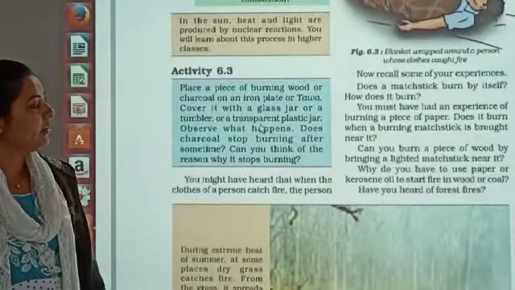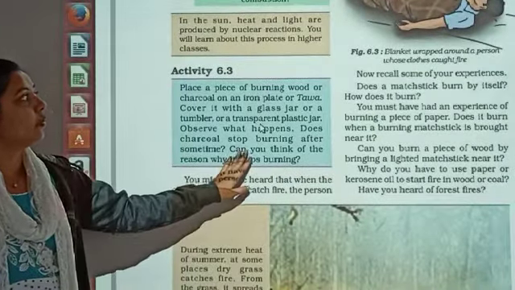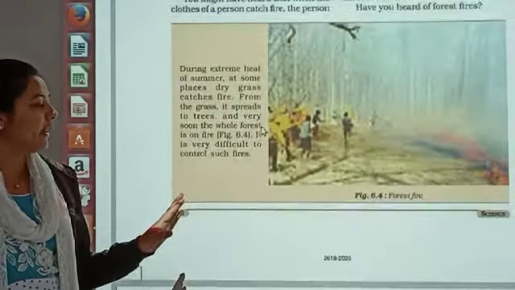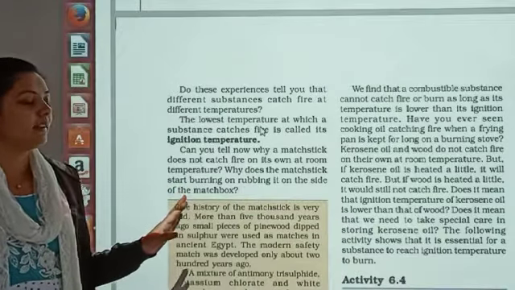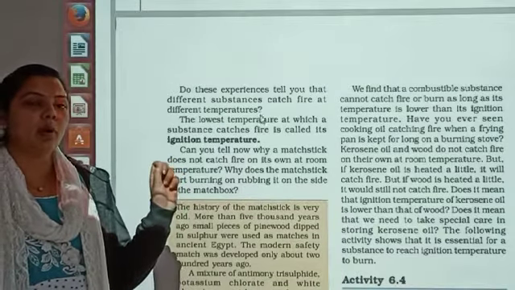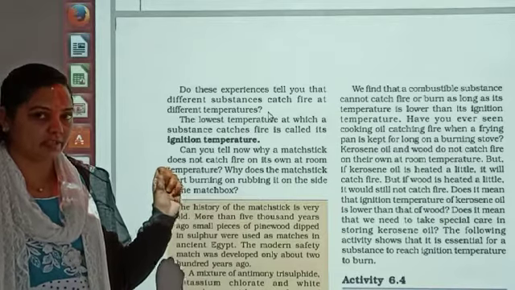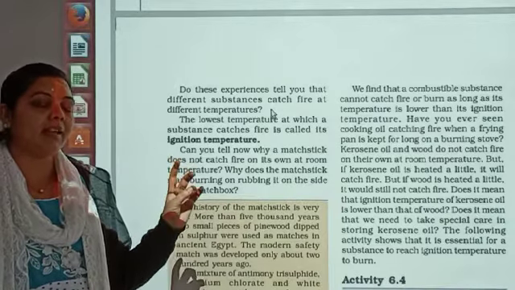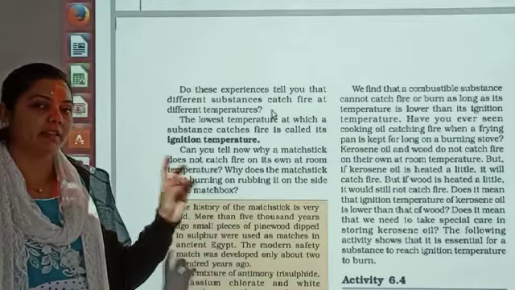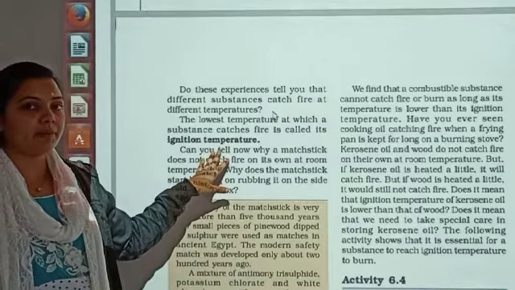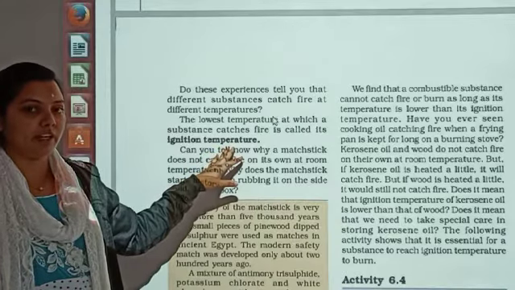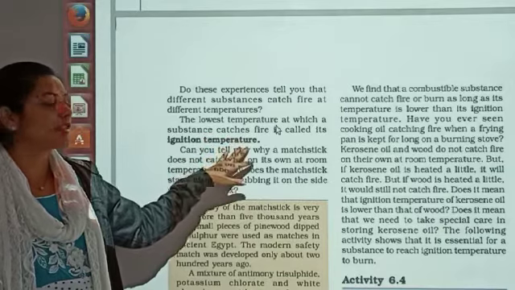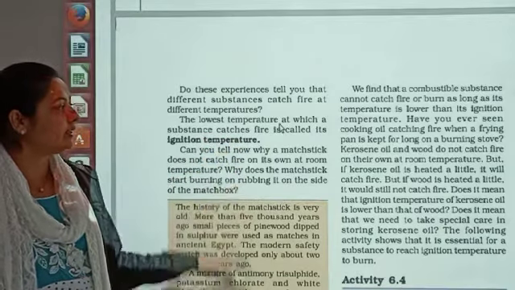Then we have seen very important factors, that is, what are the three main conditions for combustion. There are three conditions. Number 1, presence of oxygen. Number 2, presence of combustible material. And number 3, attainment of ignition temperature. What is ignition temperature? It may be asked as an objective in your exam. The lowest temperature at which the substance catches fire is known as ignition temperature.